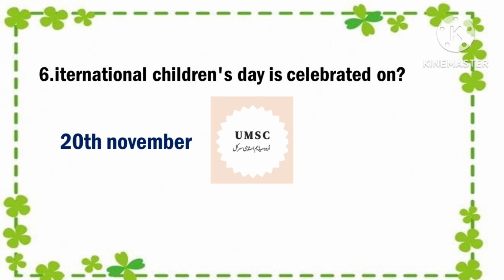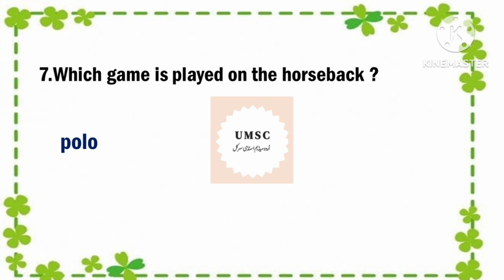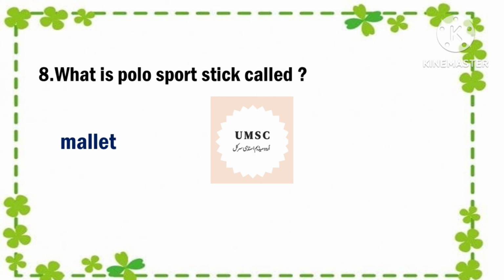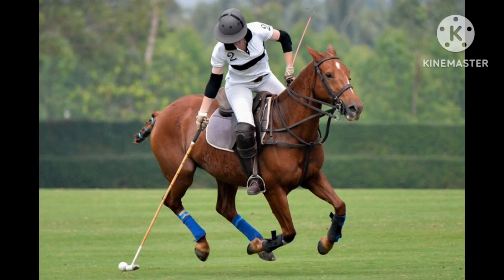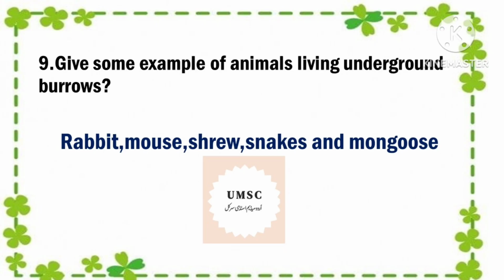Answer, 20th November. Next question is, which game is played on the horseback? Answer is polo. Next question is, what is the polo sport stick called? Answer is mallet. The image shown is a polo game in which players on horseback use long mallets. Next question is, give some examples of animals living in underground burrows. Answer is rabbit, mouse, shrew, snake and mongoose.